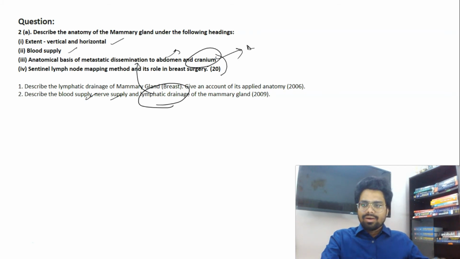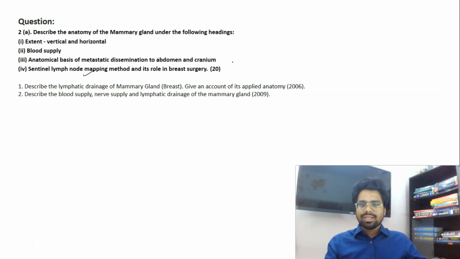And similarly, what is the role of sentinel lymph node biopsy? They will be injecting some dye into the locus of the breast, and we'll see where it is getting drained, and the first drained lymph node is taken out and biopsied to see if there is metastasis, because it is very important to identify the lymph node metastasis in a case of breast cancer, as I already told you. So this is again a question from anatomy, and they give 20 marks to it. Okay, so I think each of these will carry 5 marks, blood supply will carry 5 marks, which we covered in the exam, and lymphatic drainage is given 10 marks, but a touch of clinics to it.